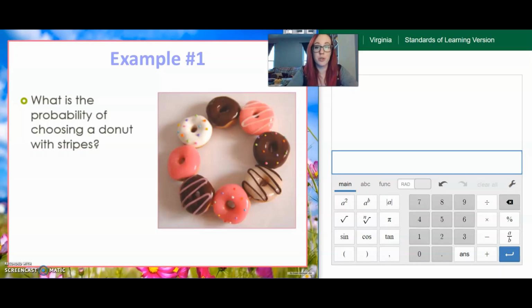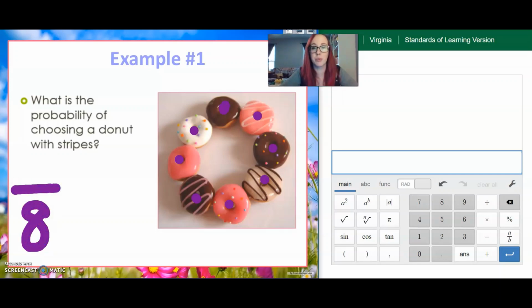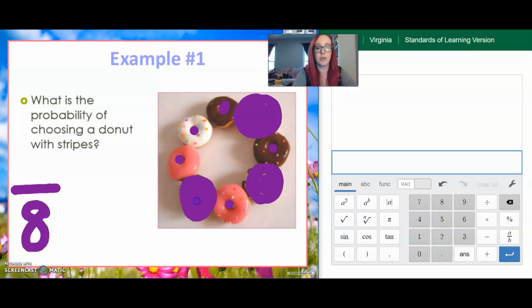The first thing I'm going to do is count up how many total donuts there are. So I have 1, 2, 3, 4, 5, 6, 7, 8 donuts. That's important because the total is always the bottom number in a fraction. This is how we do probability. We say out of 8 donuts, what's the chance of me getting a donut with stripes? Then I look at my picture and I have 1 donut with stripes, 2 donuts with stripes, and 3 donuts with stripes. So my chance of getting a donut with stripes is 3 out of 8.